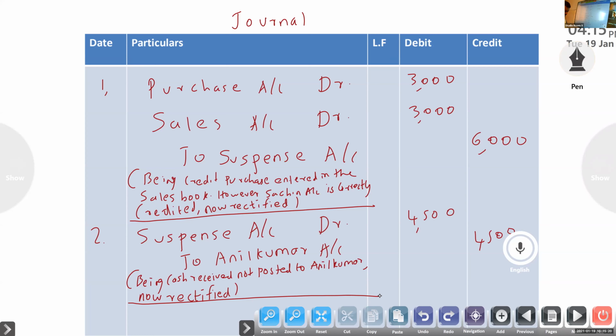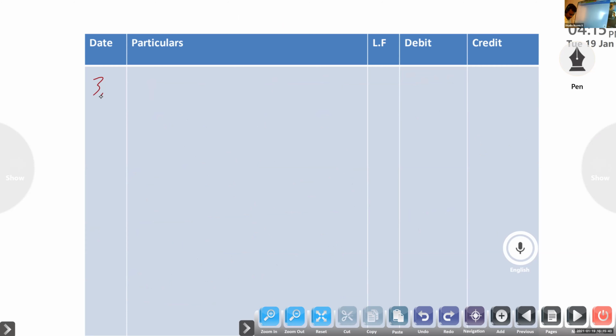If it is purchase return book, overcast, undercast means same. Suspense account to purchase return. If it is overcast, opposite. Purchase return account to suspense. Sales return undercast, sales return account to suspense. Sales return account overcast, so suspense account to sales return. So here, third one, sales book overcast.